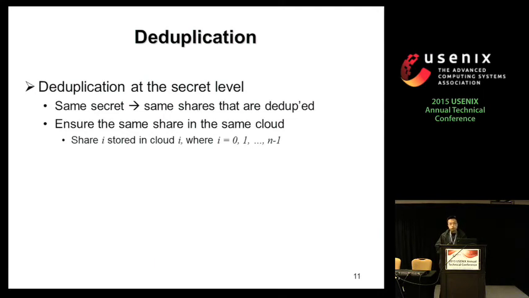And one important thing is we need to make sure that the same share will go to the same cloud. So if two users have the same secret, their shares should go to the same location so that the shares could be deduplicated. What we do here is we number the clouds from 0 to n-1. And when we generate n shares, we store share i on cloud i. Here we assume that the number of clouds is fairly small, so we simply distribute all the shares to all the clouds.